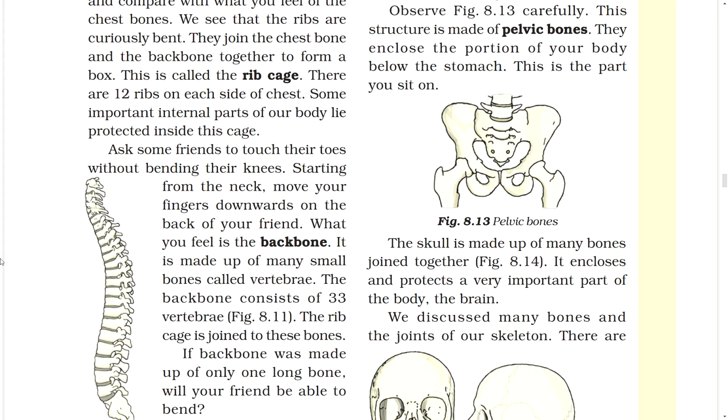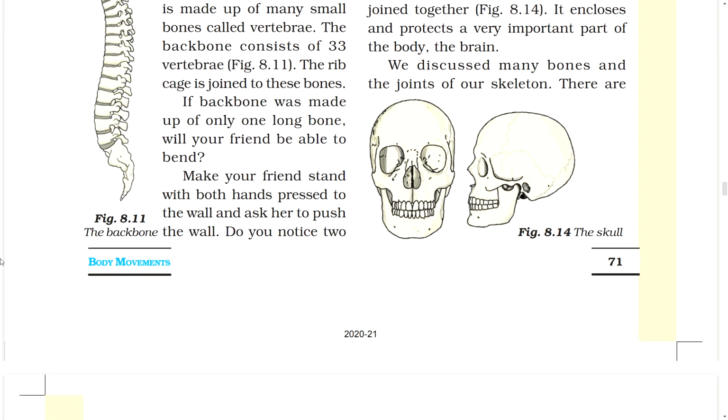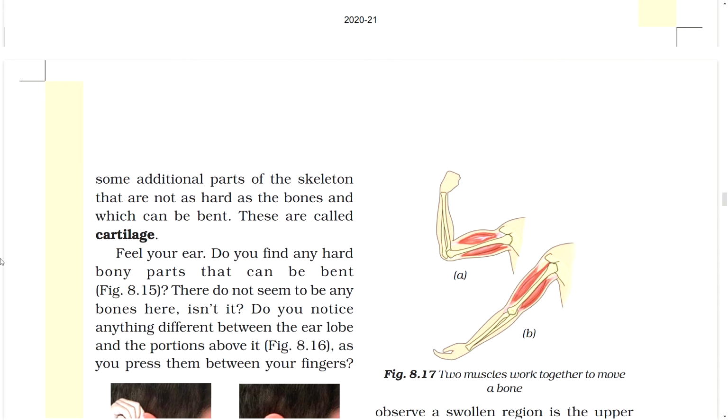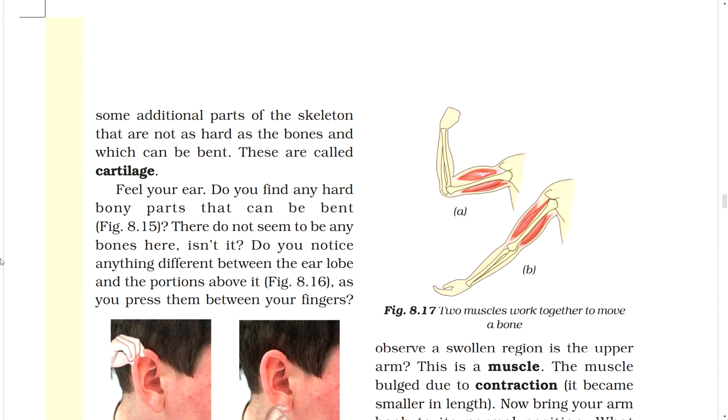We discussed many bones and the joints of our skeleton. Figure: the skull. There are some additional parts of the skeleton that are not as hard as the bones and which can be bent. These are called cartilage. Feel your ear. Do you find any hard bony parts that can be bent? Figure. There do not seem to be any bones here, does there?